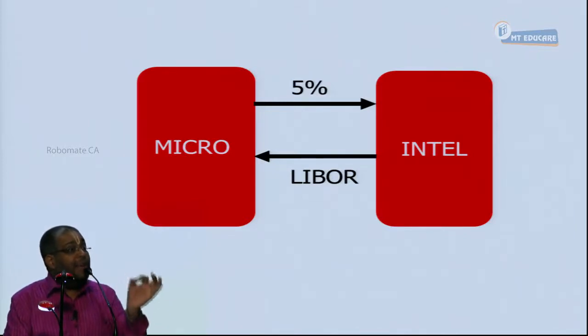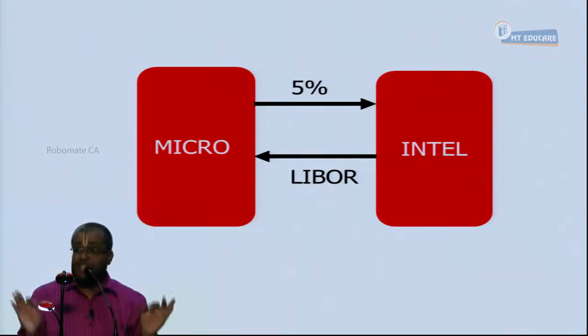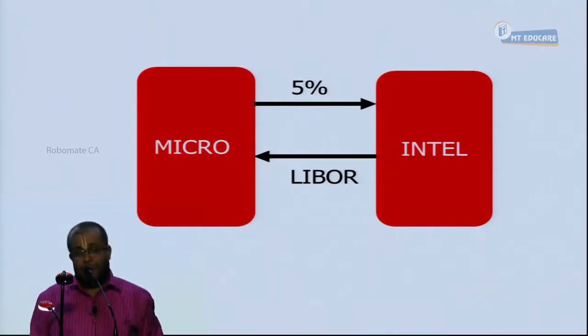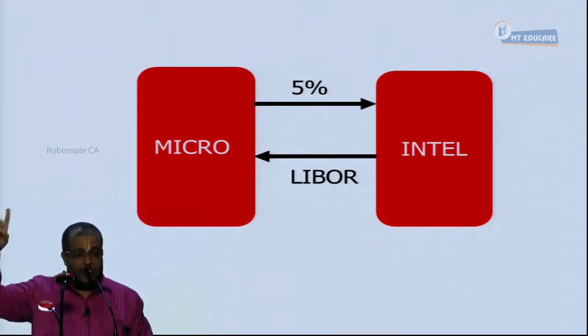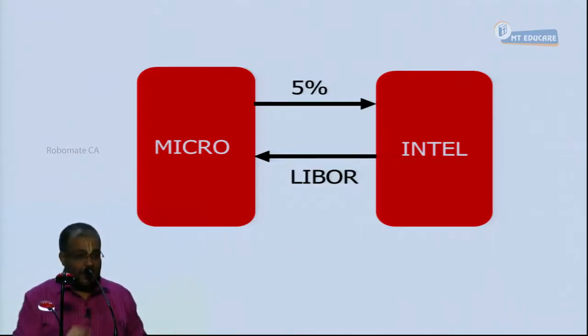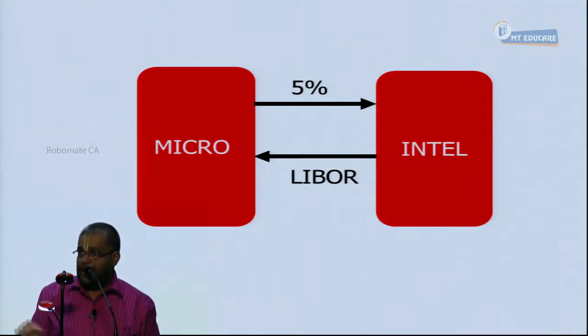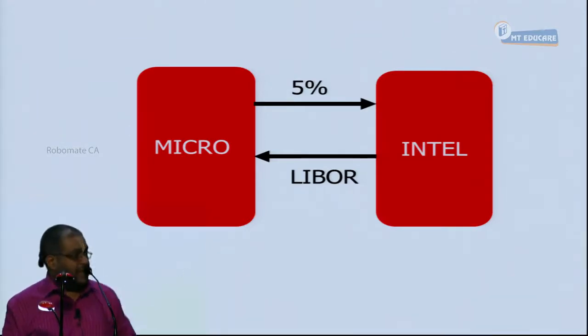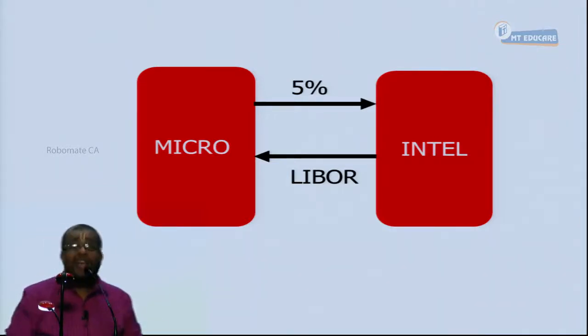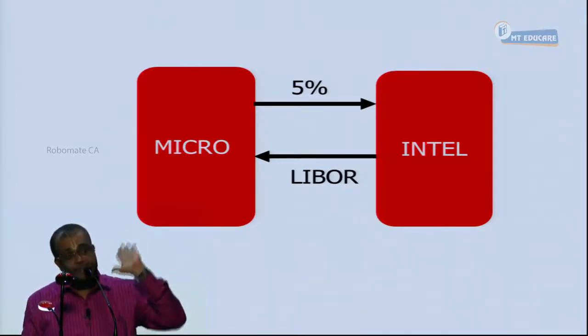How to fix that LIBOR is one of the very interesting issues in swap pricing. This is one of the concepts to discuss in the later part of the chapter. Let's have the clarity or not? It should not be highly priced, it should be lowly priced. LIBOR again the 5%, how to calculate this one? 5% itself is a particular problem. That is what we are going to discuss elaborately in the area called swap pricing. Everybody will have the clarity or not?